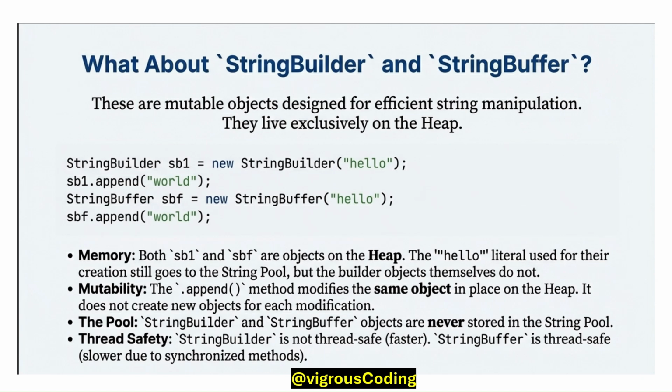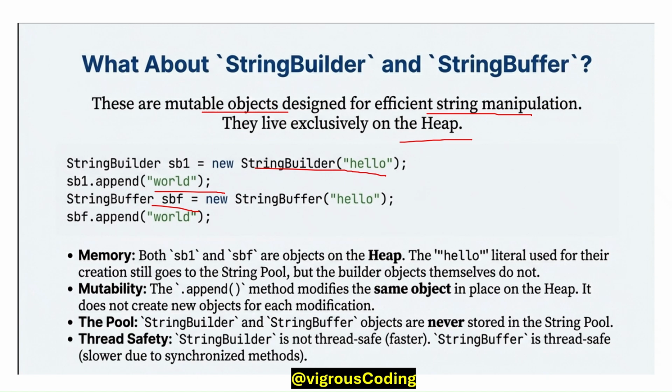What about StringBuilder and StringBuffer? These two are mutable objects designed for efficient string manipulation, and these are stored in the heap. Like in this example, StringBuilder sb1 is hello dot append world, StringBuffer sbf is new StringBuffer hello dot append world.